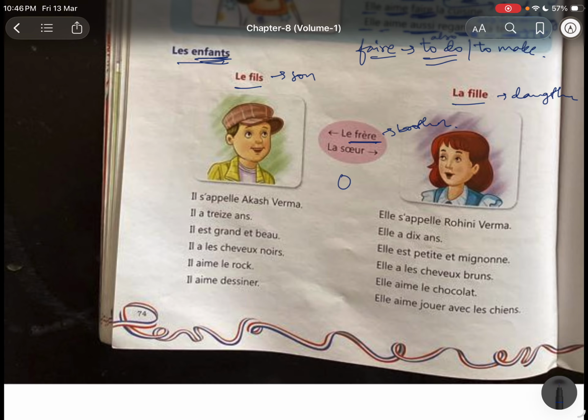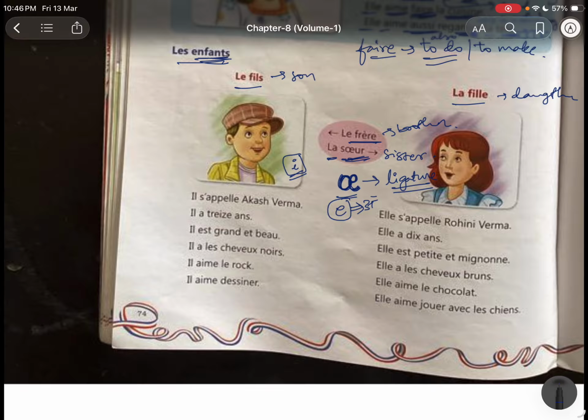And the name of that symbol, this O and E, we say it's not E, it's this. O and E, they are collapsed, they are not separated. And the name of that letter is ligature. The sound is the same as A, kind of A. La sœur. Sœur. Do not say so, it's not so. It's A. La sœur, the sister. Sœur means sister.